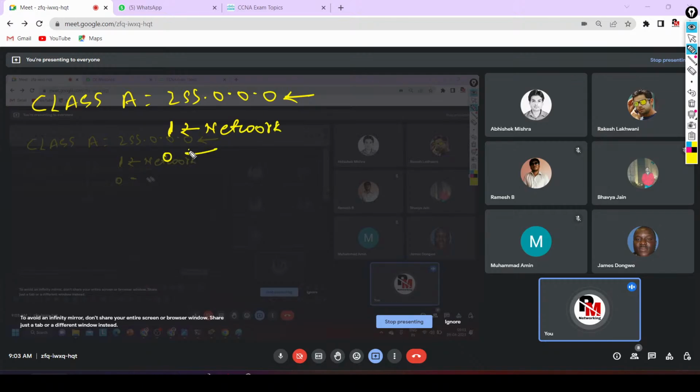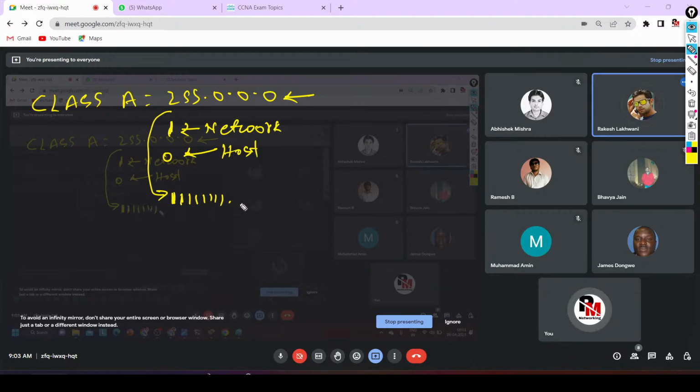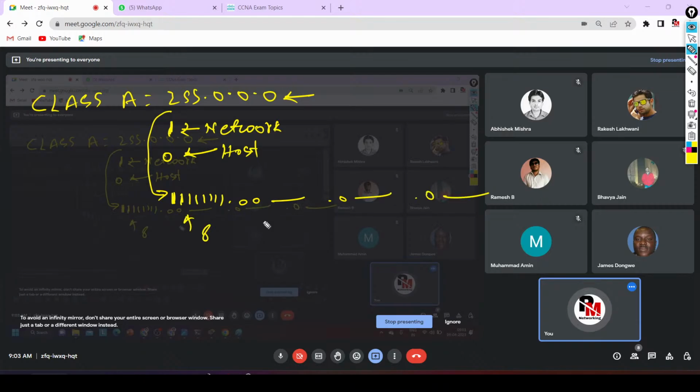If you convert this subnet mask into binary, you will get eight 1s, then 8 zeros, 8 zeros, and 8 zeros. So how many 1s are there? 8. How many 0s are there? 8 plus 8 plus 8, 24. So inside this subnet mask, there are 8 network bits and 24 host bits.